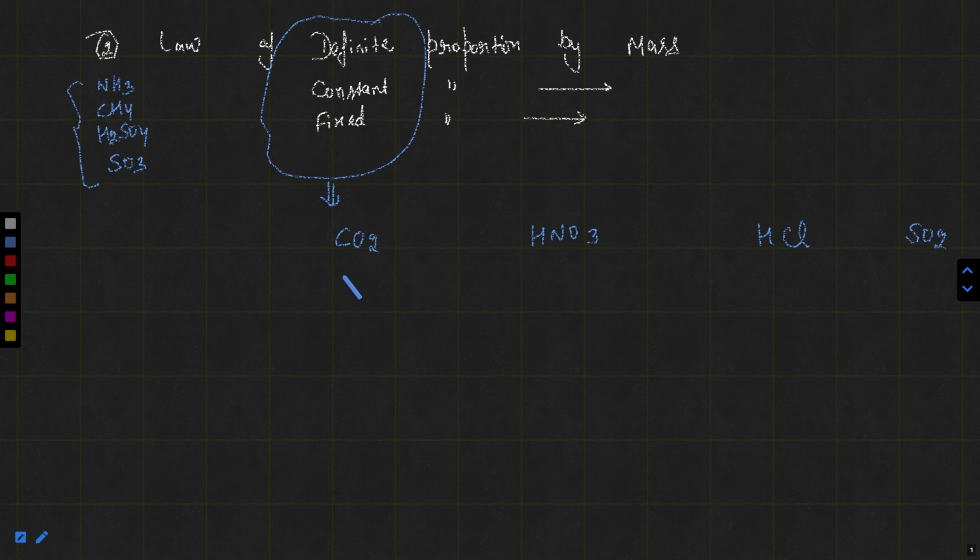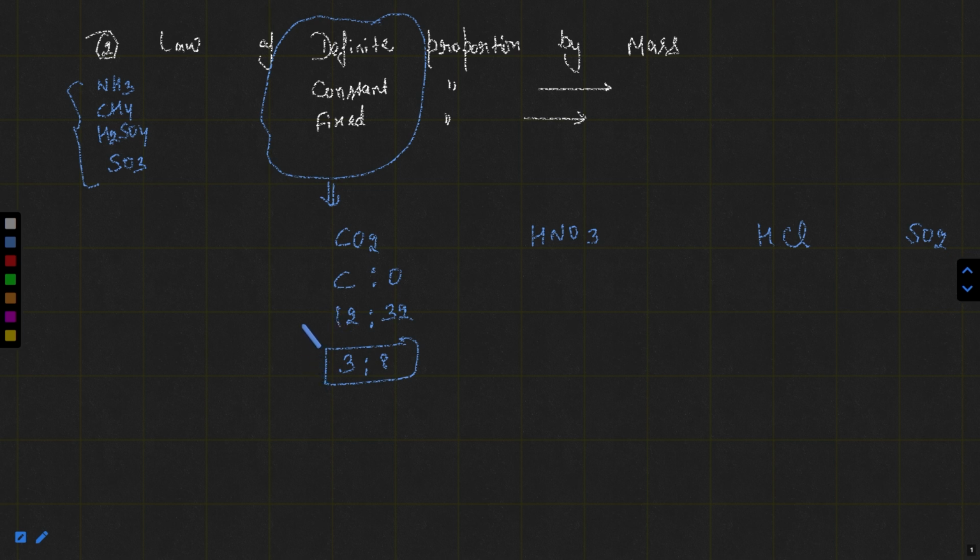Let's apply it for CO2. I am taking not only the number ratio, I am taking the mass ratio. The ratio of mass of carbon to oxygen is what? Carbon atomic mass is 12 and for oxygen it is 16. Two oxygen atoms are there, so it will be 32. Going to the simplest ratio, 4 threes are 12 and 4 eights are 32. So the ratio is 3 to 8.